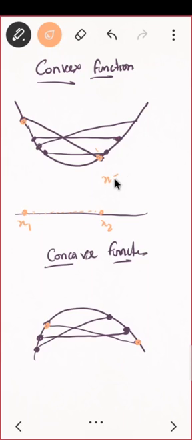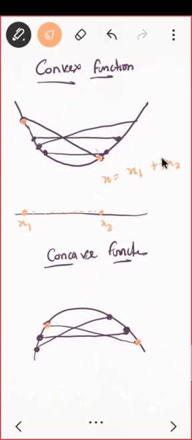Can I say x equals x1 plus something times x2, such that if I put 0, I want the first point. If I want this term to vanish, I just have to multiply with t, correct? Suppose I put t equal to 0, I am getting x1.